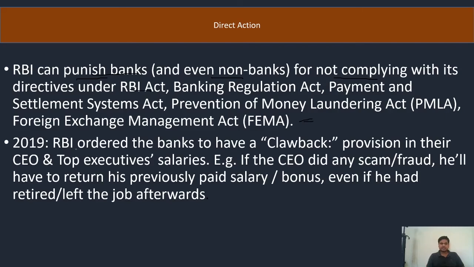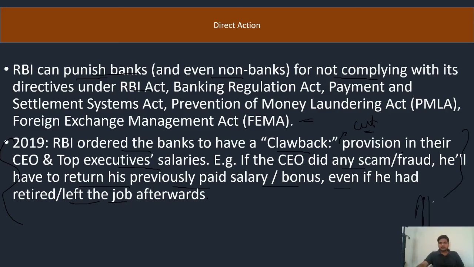In 2019, RBI ordered banks to have a clawback. What does this mean? It is a provision in the salaries of their CEO and top executives. Clawback means cutting their salaries. If the CEO did any scam, he will have to return his previously paid salaries and bonus, even if he had retired or left the job afterward. A very revolutionary step by RBI.